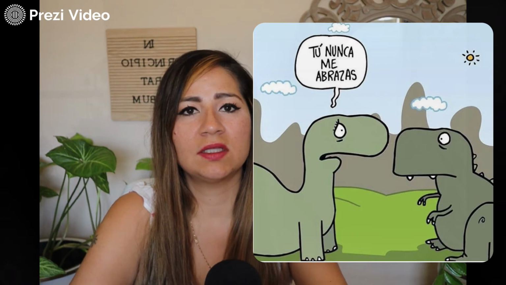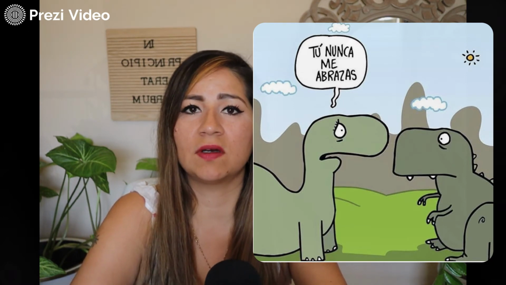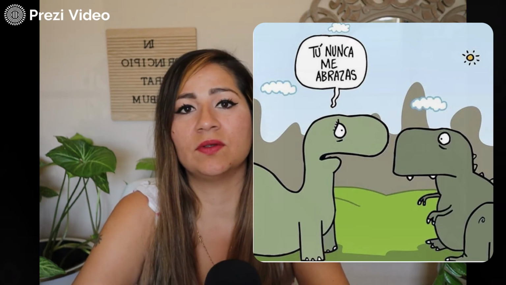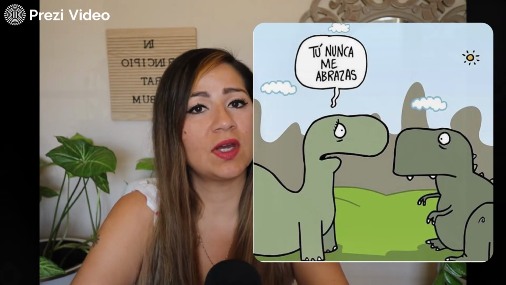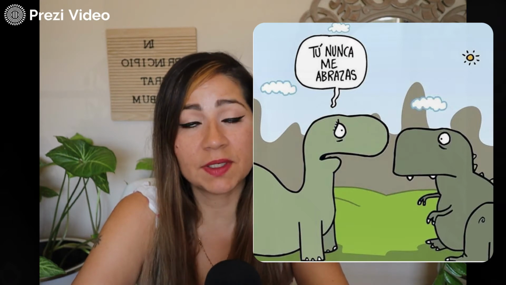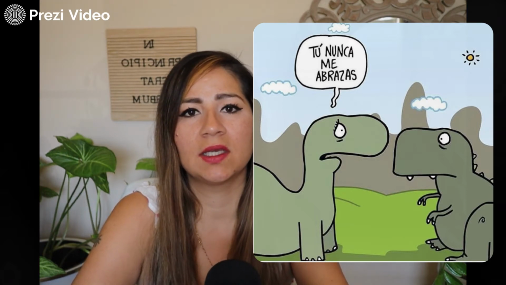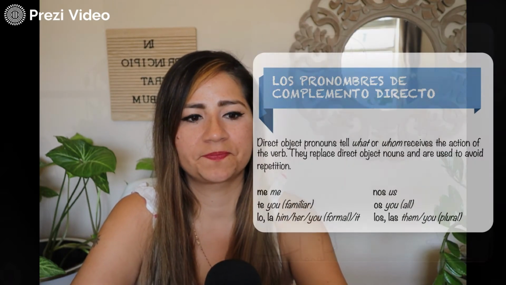If she said, tú nunca lo abrazas, then she would be saying, you never hug him. If she said, tú nunca la abrazas, she would say, you never hug her. If she said, tú nunca nos abrazas, she would be saying, you never hug us. But in this case, she's saying, tú nunca me abrazas. So you never hug me. So that's an example of direct object pronouns.